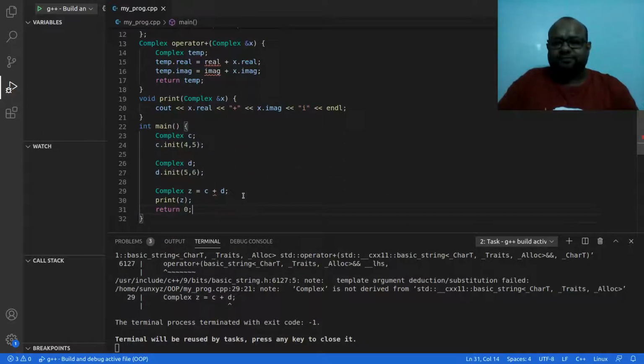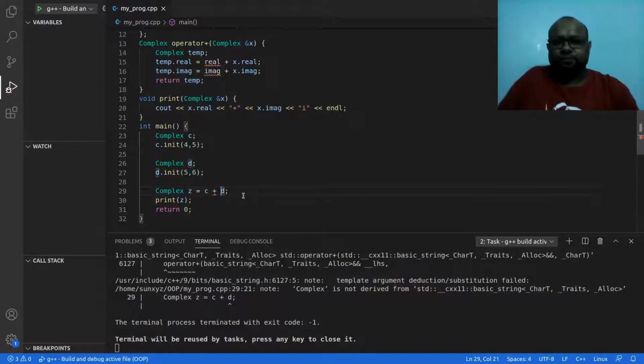Problem 2 is this. Previously, when I wrote C plus D, C was the caller, D is the one that was passed as parameter. Now who is the caller? This plus is not the operator that was overloaded inside C. This overloading is not inside C, so C is not the caller anymore.